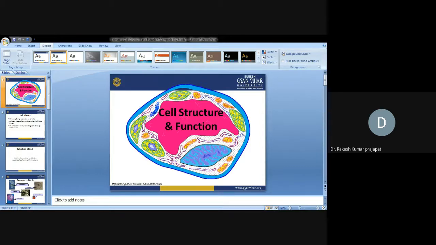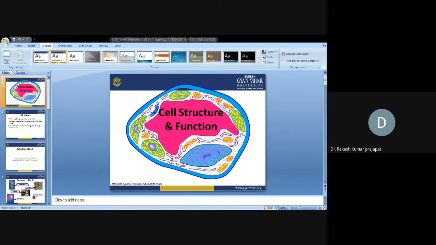You can see the basic structure of plant and animal cells. If I try to explain these two cells, you can clearly see that plant cells contain a large central vacuole. In the animal cell, the nucleus is large and nearly in the center, while in the plant cell, the nucleus is present off to the side.